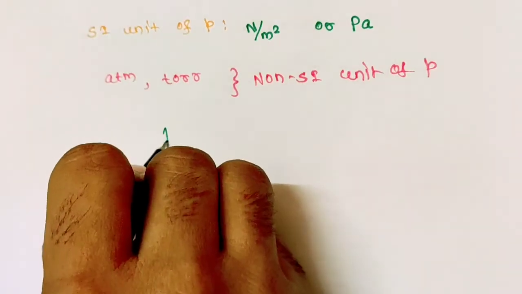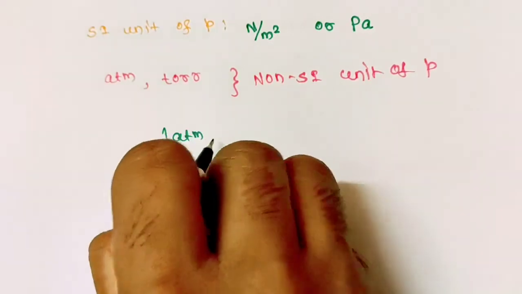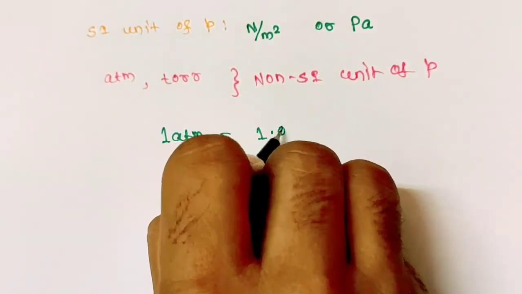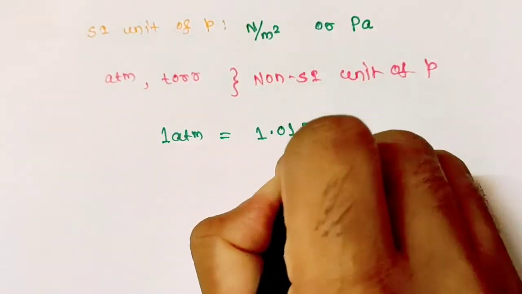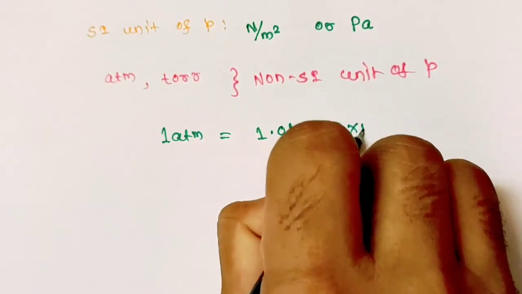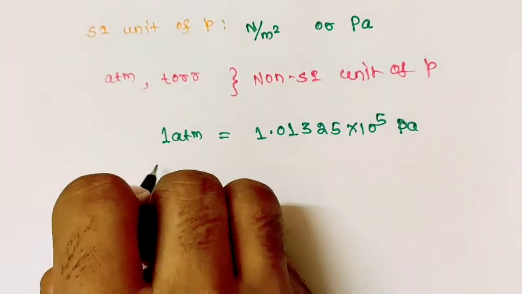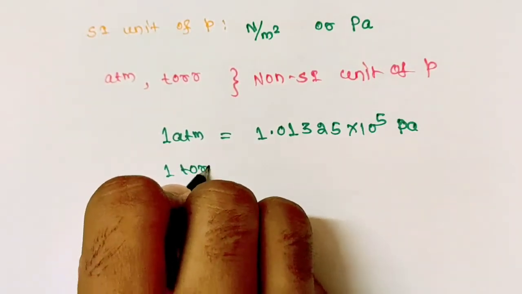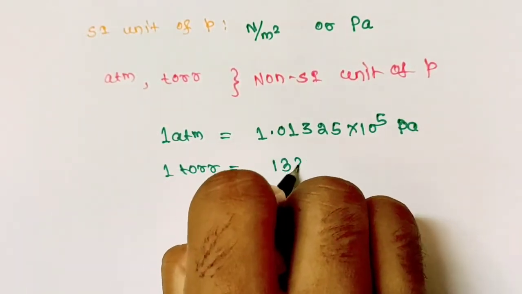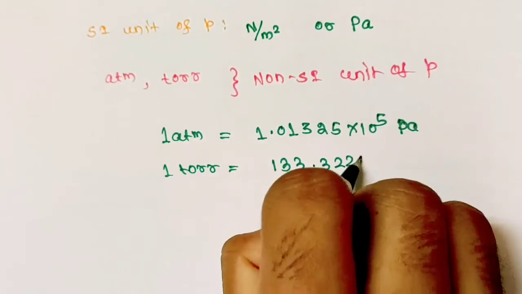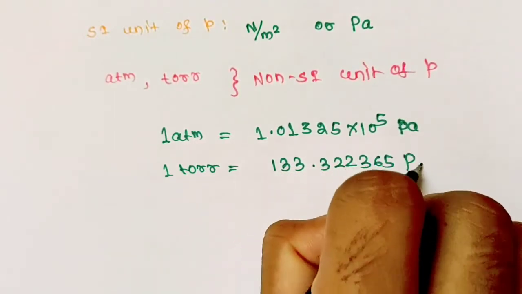1 atmosphere of pressure equals 1.01325 into 10 to the power 5 Pascal, and 1 torr equals 133.322365 Pascal.